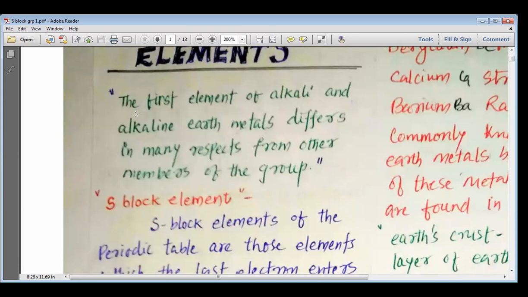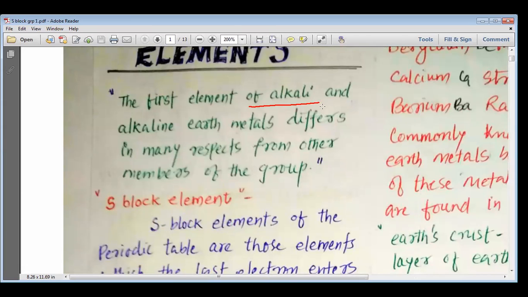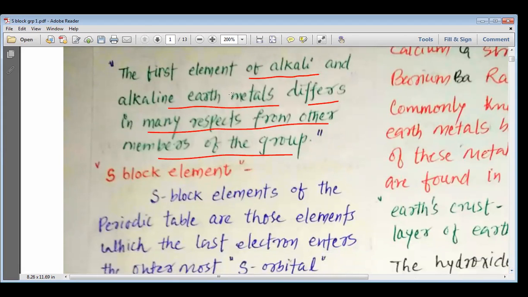The first statement: the first element of alkali and alkaline earth metals differs in many respects from other members of the group. So this is what is important, that the first element of alkali metals and alkaline earth metals differ in many respects from other members of the group. This is what, my dear students, is known as the second period anomaly.